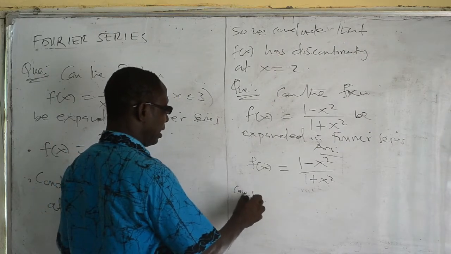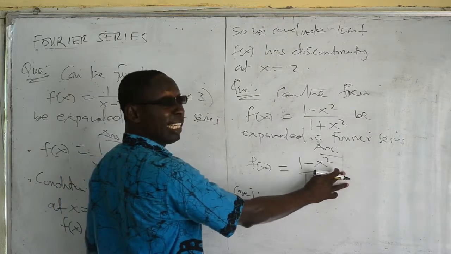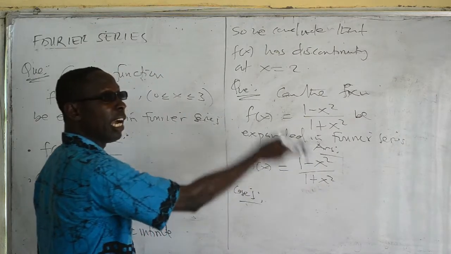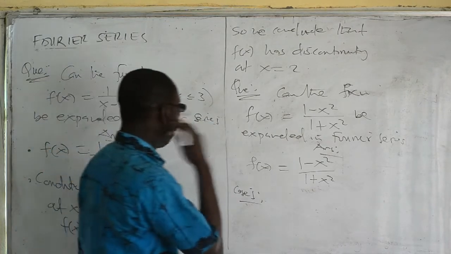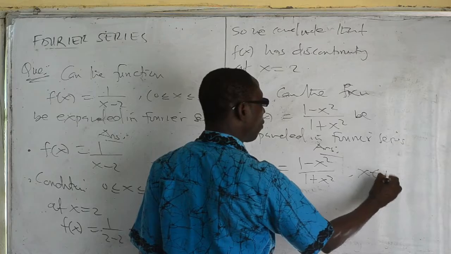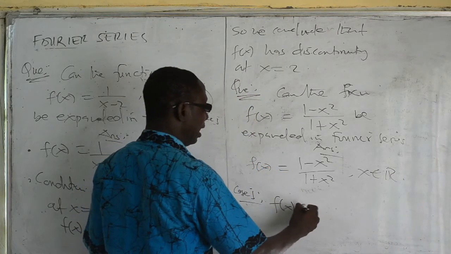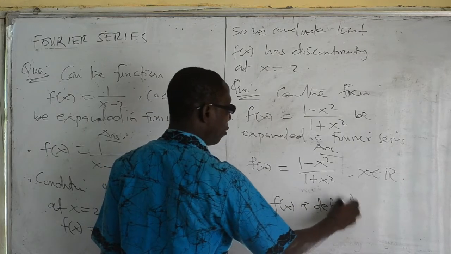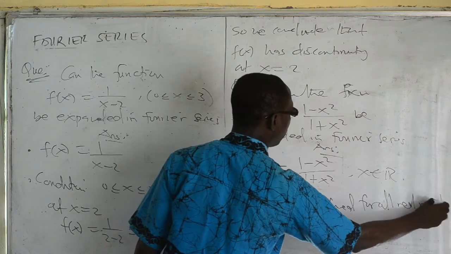The first thing to consider: here they did not give us any condition, as compared to the first one that has a condition. So if this one doesn't have a condition, it means that it works for all real numbers. So we can say that f of x is defined for all real numbers.